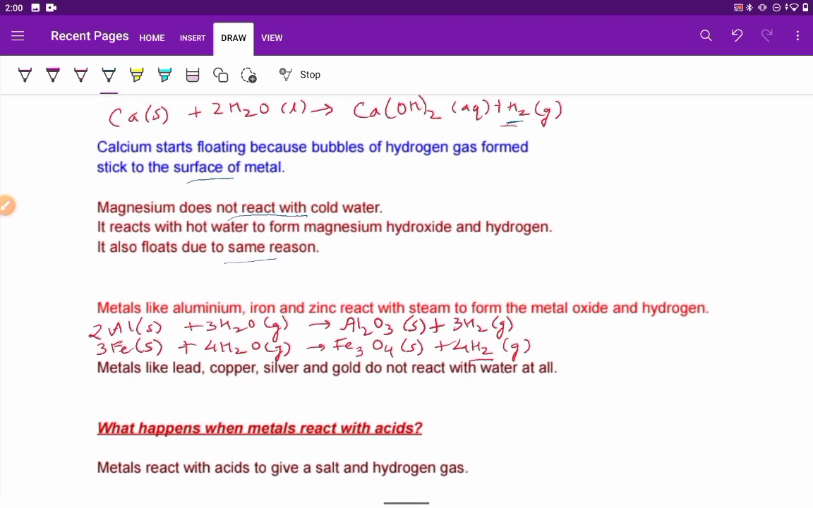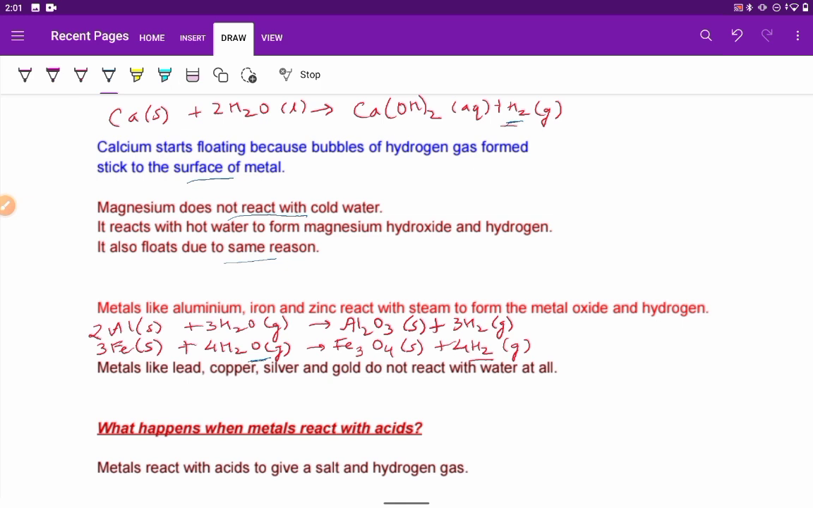Some of the metals like aluminium, iron and zinc react with steam. Here steam is required, so you see in bracket with H2O we have written G, gaseous state, that is steam, to form the metal oxide and hydrogen. So the reactions will be for aluminium 2Al solid plus 3H2O gas, we get Al2O3, aluminium oxide solid, and hydrogen gas is evolved. For iron, it is 3Fe in solid state plus 4H2O gaseous state, that is steam, gives Fe3O4 solid plus 4H2 which is gas.